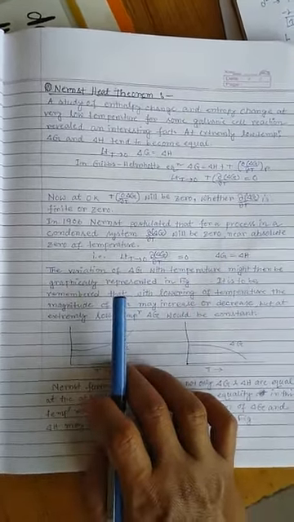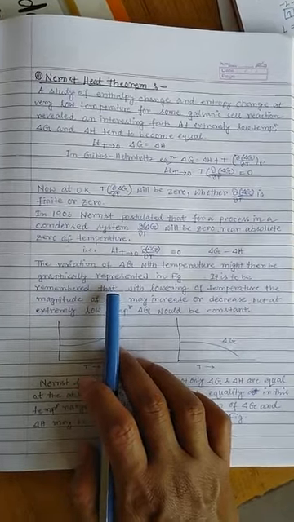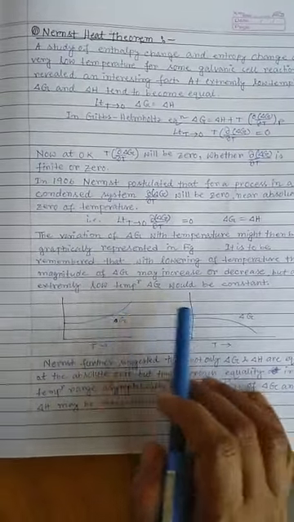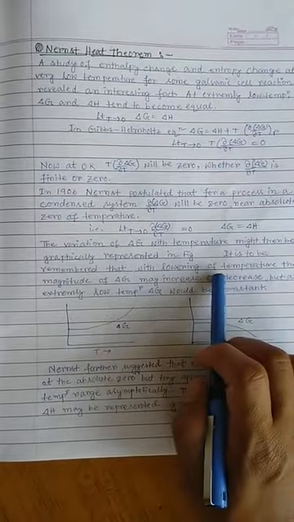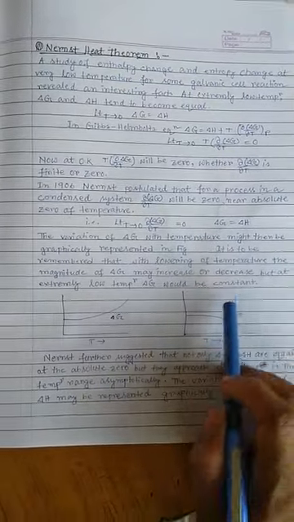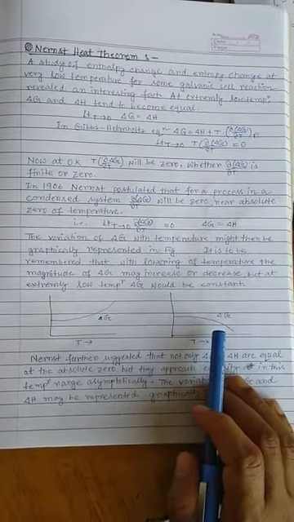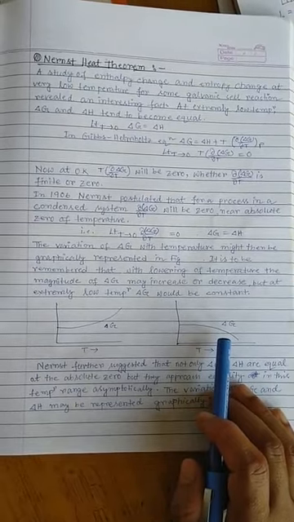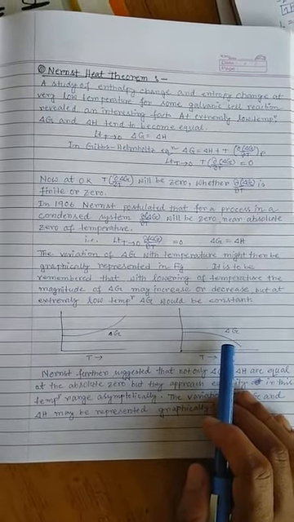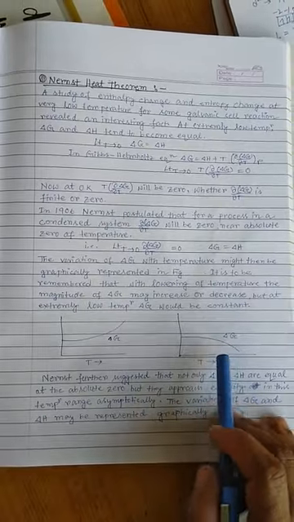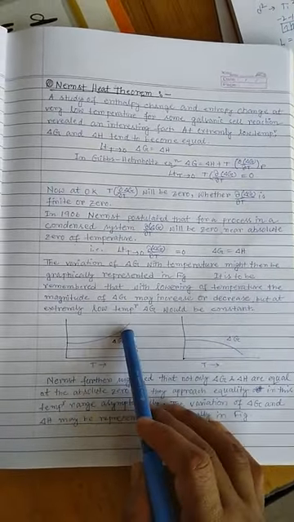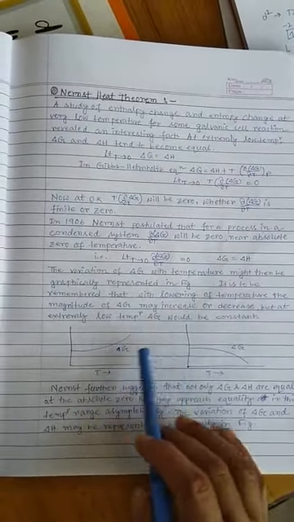Now the variation of del G with temperature might be graphically represented in both these figures. It is to be remembered that with lowering of temperature, the magnitude of del G may increase or decrease, but at extremely low temperature del G would be constant. Here is the change of del G with temperature for these two different cases.